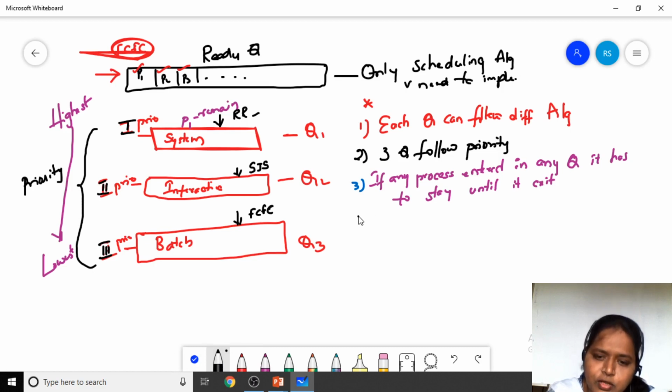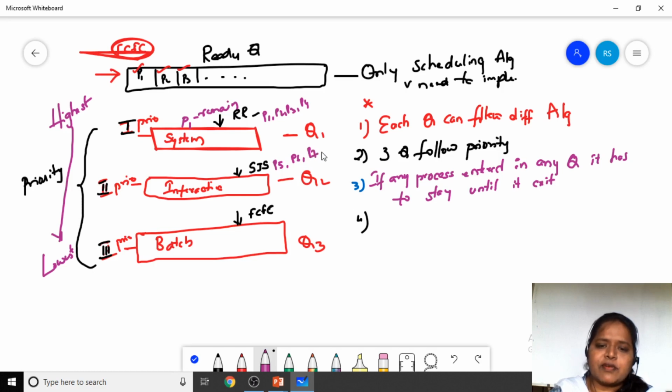And next, the fourth point. Suppose in Q1 we have processes P1, P2, P3 and P4. In Q2, processes P5, P6 and P7 are there.